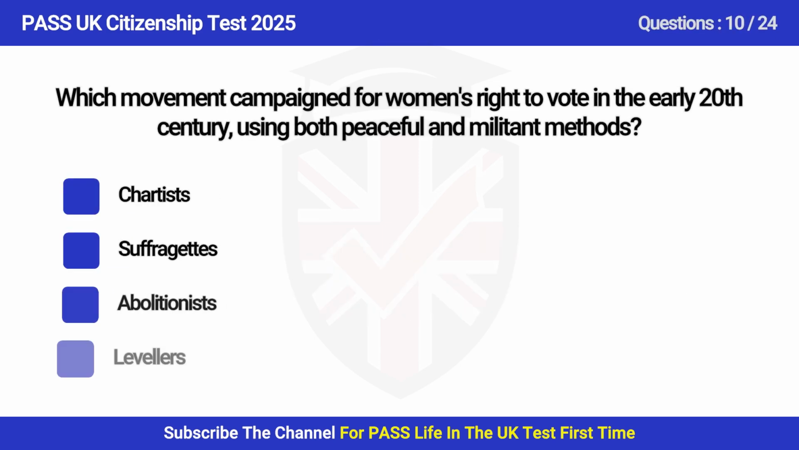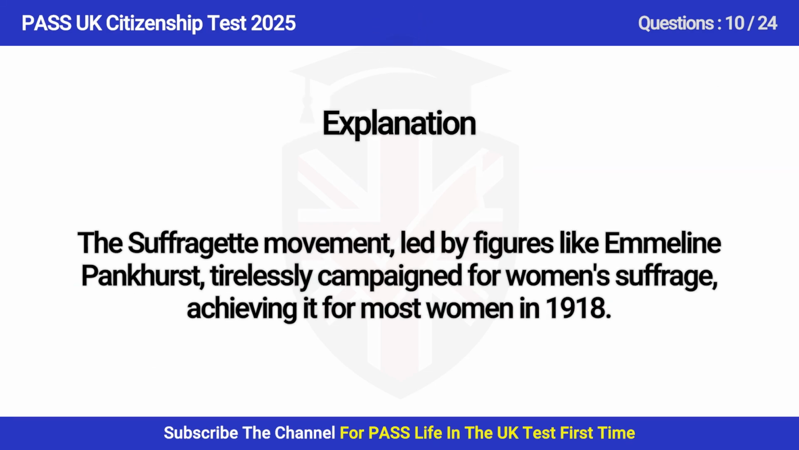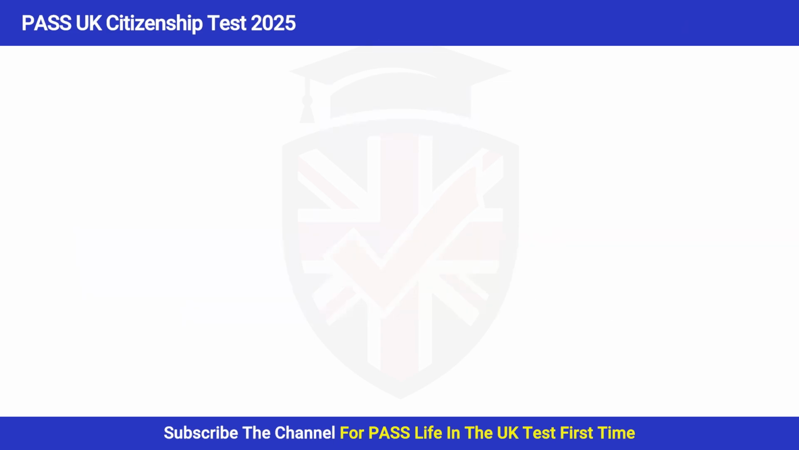Question 10. Which movement campaigned for women's right to vote in the early 20th century using both peaceful and militant methods? A. Chartists, B. Suffragettes, C. Luddites, D. Levellers. Answer is B. Suffragettes. The suffragette movement, led by figures like Pankhurst, tirelessly campaigned for women's suffrage, achieving it for most women in 1918.